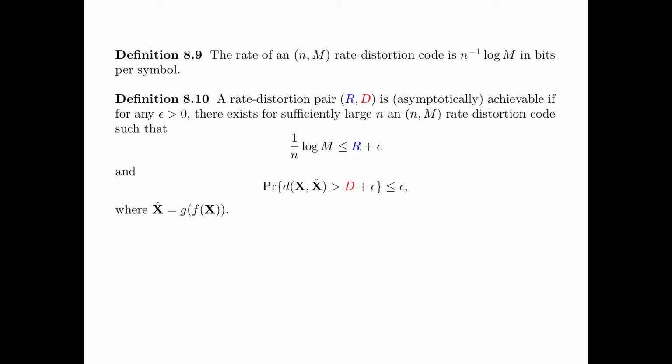A rate distortion pair (R, D) is asymptotically achievable if for any epsilon greater than 0, there exists for sufficiently large n an (n, M) rate distortion code such that the rate of the code is less than or equal to R plus epsilon, and the probability that the distortion between the source sequence X and the reproduction sequence X hat exceeds D by an amount epsilon is less than or equal to epsilon, where here the reproduction sequence is in fact equal to g(f(X)).